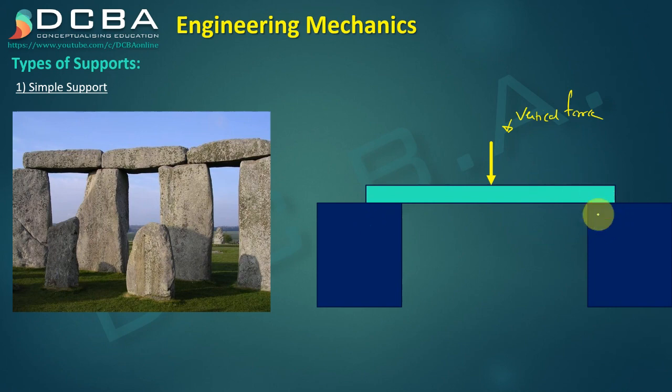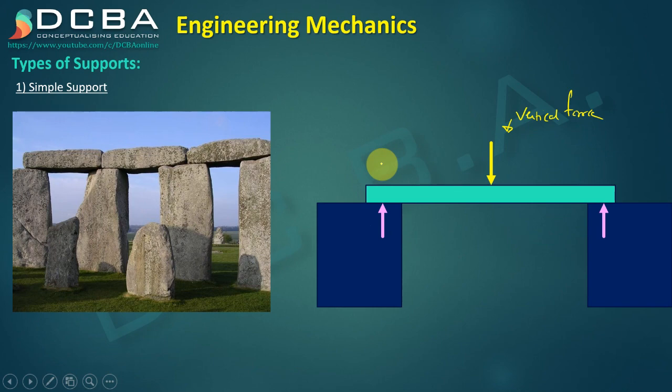So it cannot move any further down. Thus we can say that your simple support is able to provide you a vertical reaction at that point. A reaction will be provided when there is no movement at that point, especially when we talk about statics.